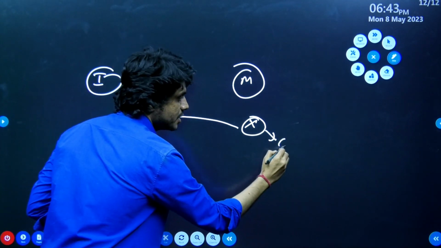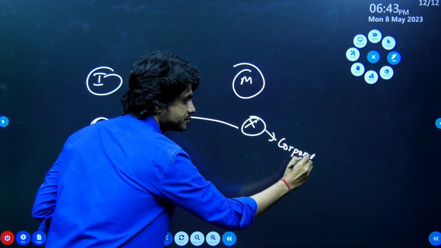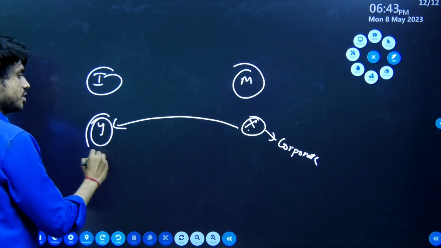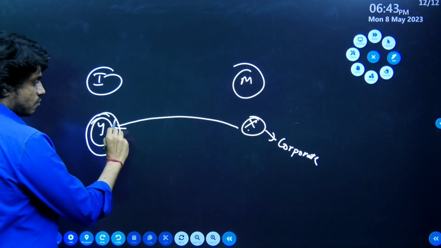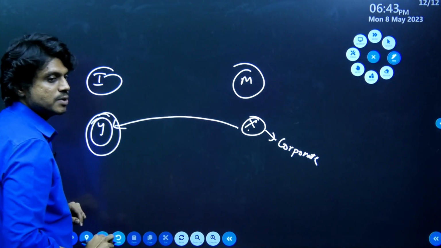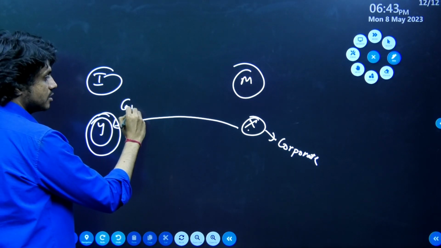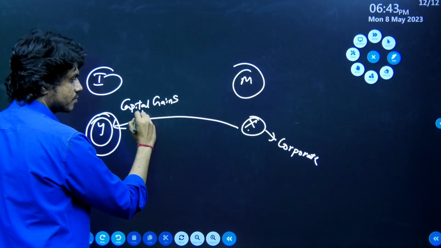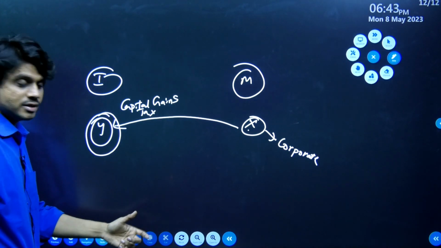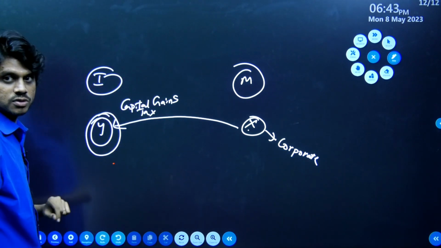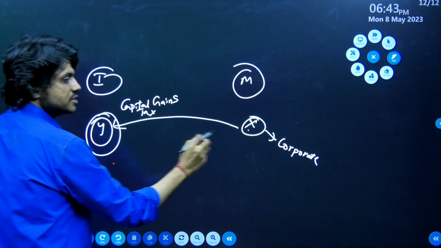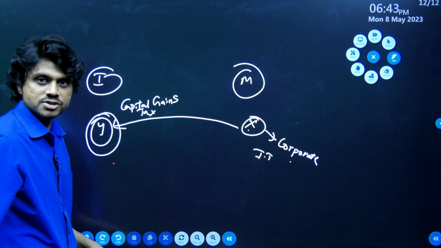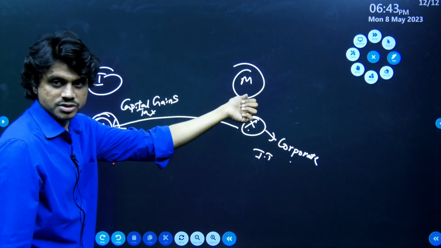here they will pay the corporate tax on the profit, and whatever investment they make, once they sell off their investment, and whatever capital they receive, they have to pay the capital gains tax. This is the mechanism. Now they are paying taxes here also and here also. Here they are paying the capital gains tax, and here they are paying the corporate income tax. In order to avoid this double taxation, the Government of India and Mauritius came to an agreement.